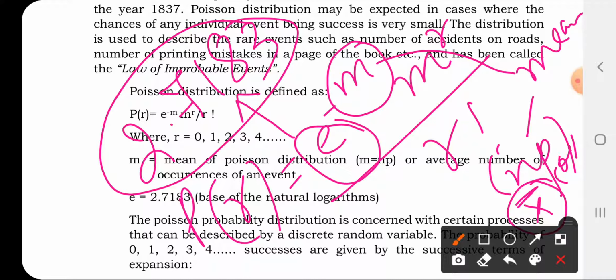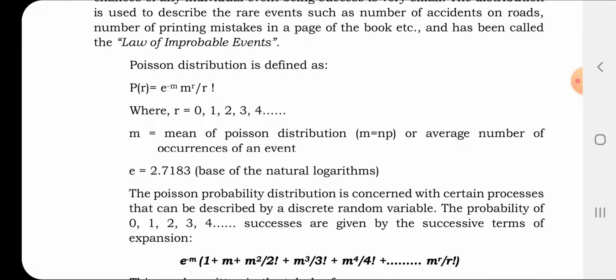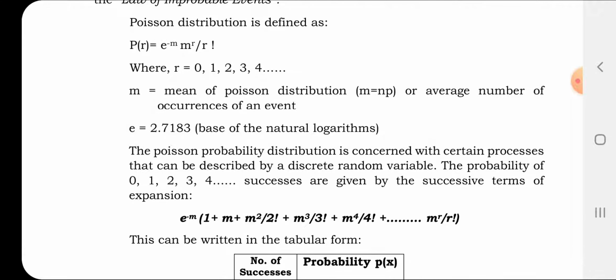There are different methods. Since this is a discrete series, in case of discrete series there are two methods of formula to find the mean. First one is the direct method. Second one is the shortcut method. One more formula you can also use is the step deviation method, which is actually a method for continuous series, but there are instances where we can use it. And I have already told you the values.